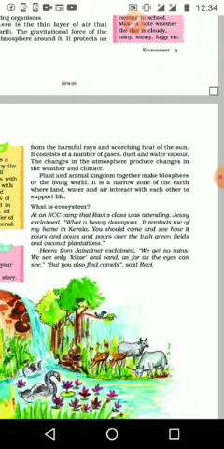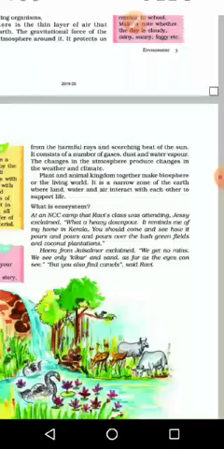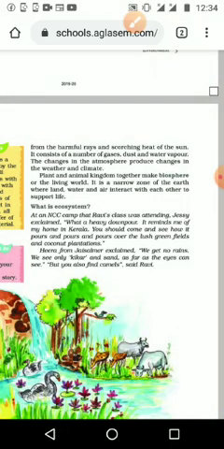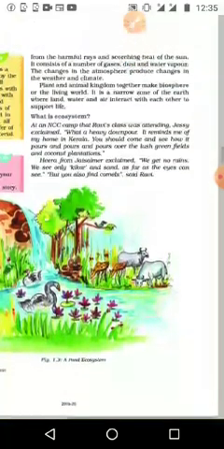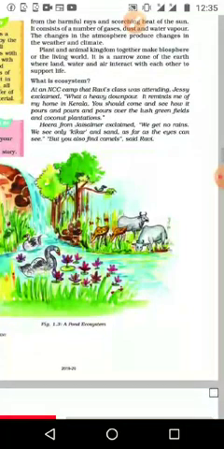In land alone we are not talking about plants, in the water area we are not talking about animals or insects, and in the atmosphere we talk only about dust and gases. But if all three interact together and form a situation for life, that area is the biosphere, the world of living organisms. It is a narrow zone of the earth where land, water, and air interact with each other to support life.